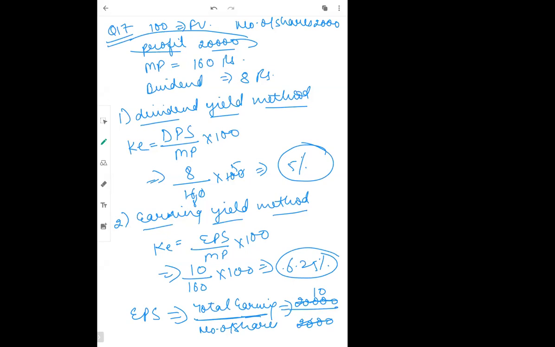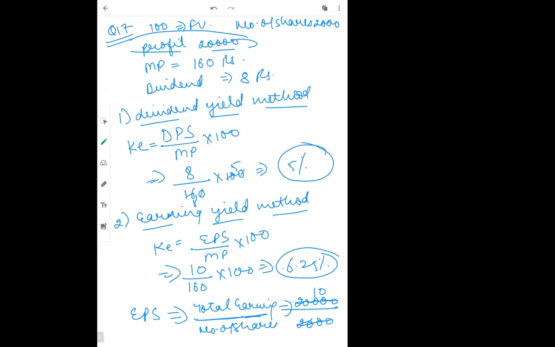The answer coming is correct, but the method of calculating is wrong. There is a specific thing. If I want to know earning per share, this is the basic formula which we can apply: the total earnings divided by number of shares gives earning per share. We should use this formula only. Okay, Ravi. Thank you, ma'am.